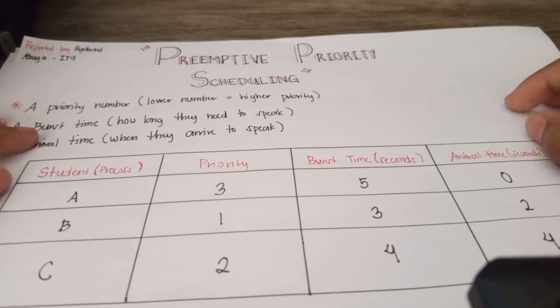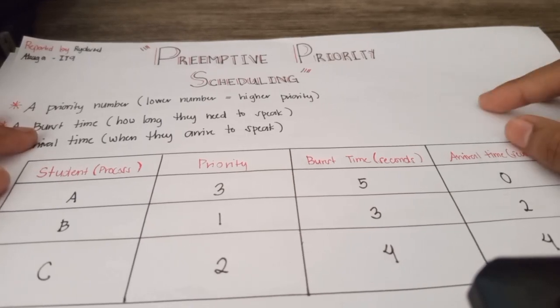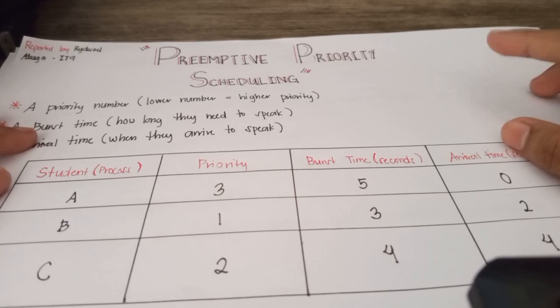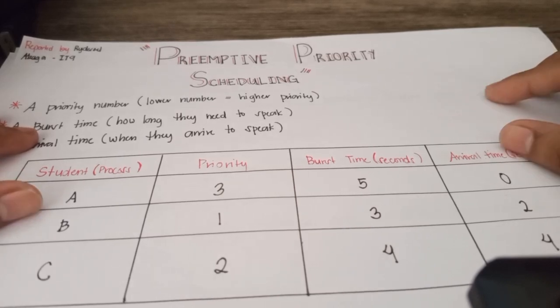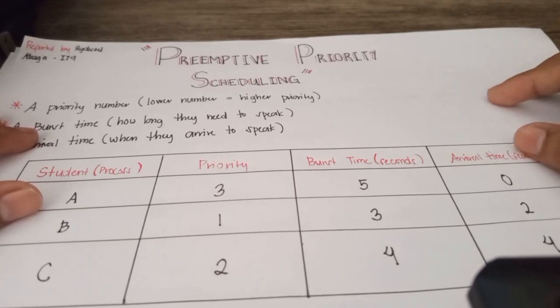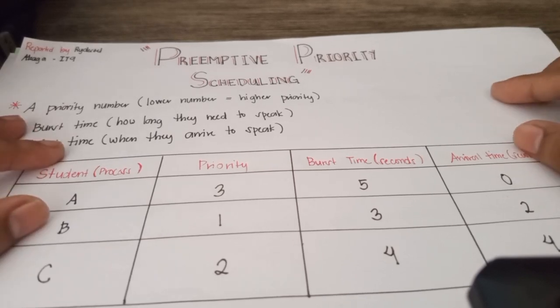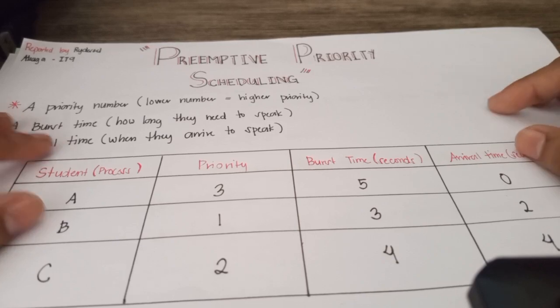Today, I will explain how I created the table for preemptive priority scheduling step by step. This table helps us track when each process starts, finishes, and how long it waits.